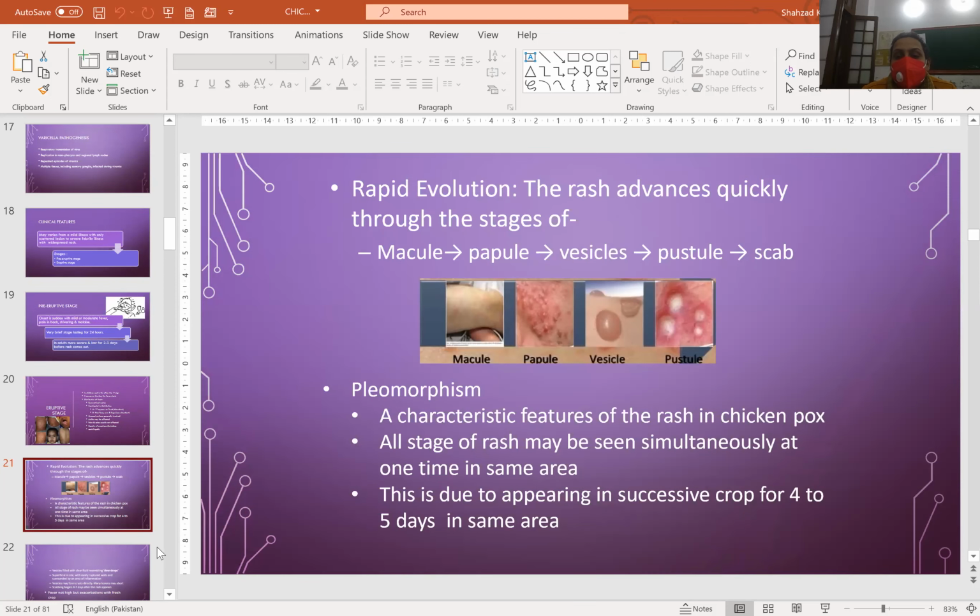Rapid evolution: the rash advances quickly through the stages of macule, papule, vesicle, pustule, and scab. Pleomorphism is a characteristic feature of the rash in chickenpox. All stages of rash may be seen simultaneously at one time in the same area. This is due to the appearance of successive crops for 4 to 5 days in the same area.